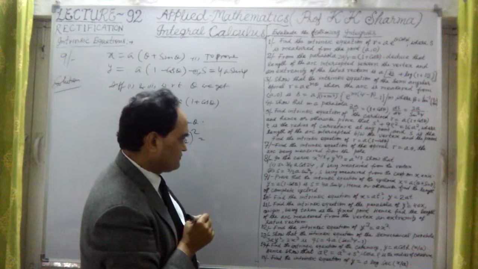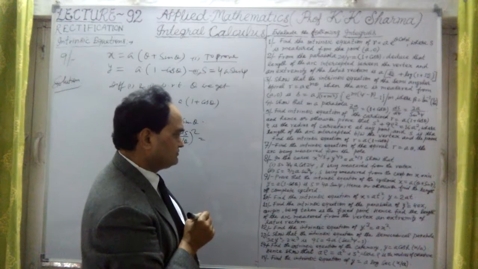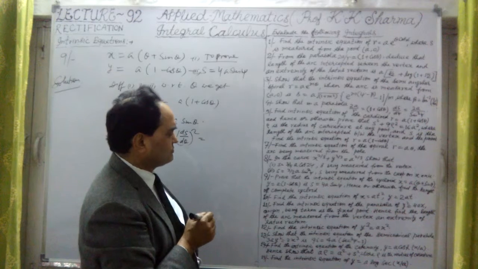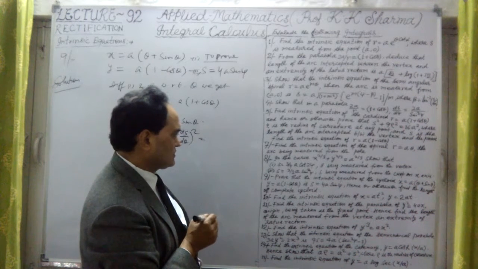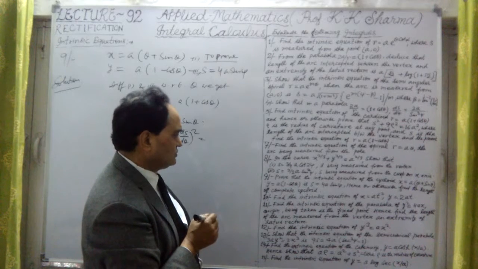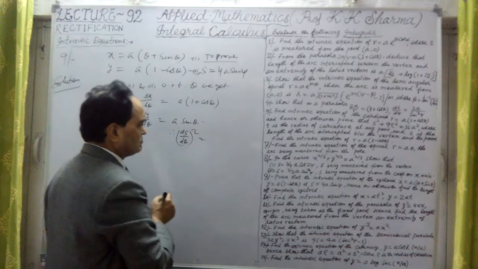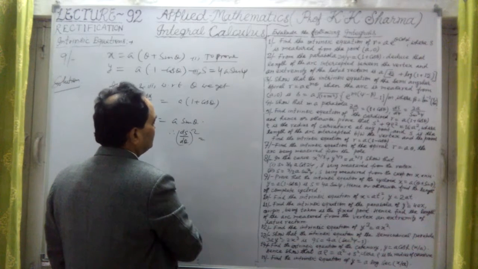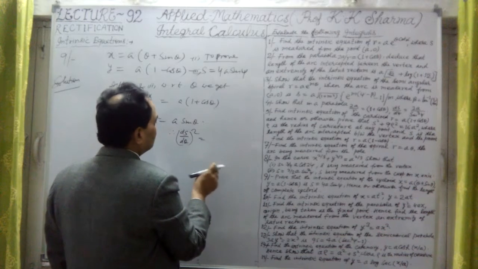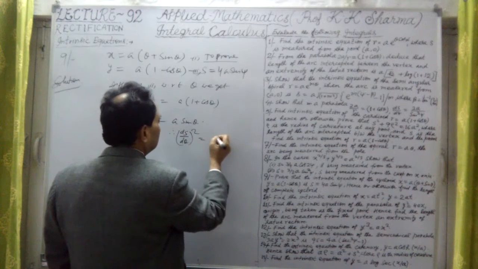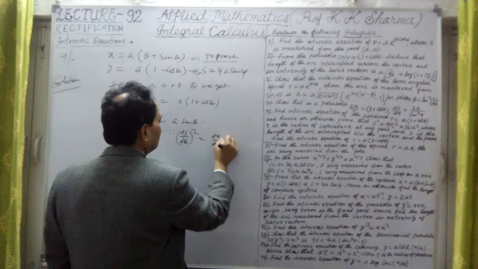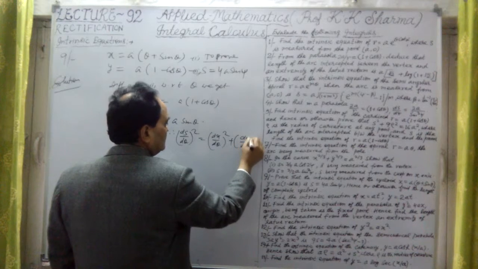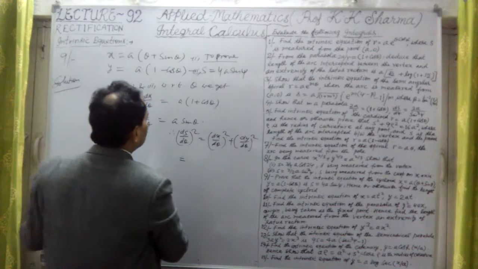Let s be the length of the arc, taking theta from 0 to theta, from the vertex to any point. So ds by d theta is the square root of (dx by d theta) whole square plus (dy by d theta) whole square. Let me solve it.